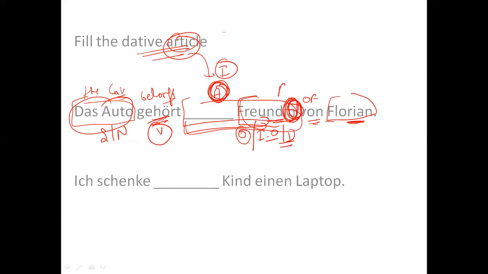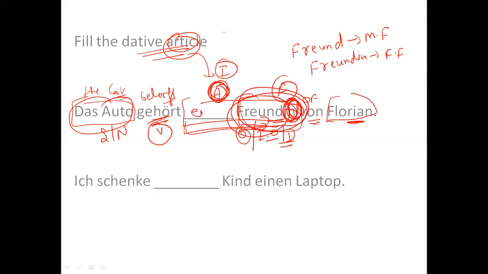Freundin means female friend. See, there are two words: one is Freund and another is Freundin. The only difference is this is male friend and this is female friend. So I'm talking about a lady here. Again, here I'm talking about a woman. So I will write einer.